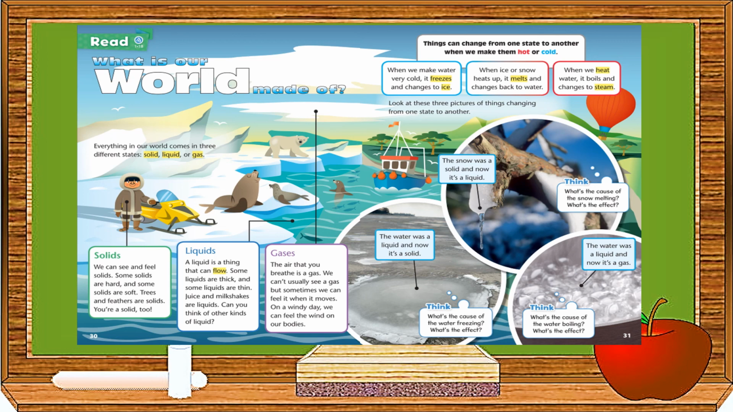Look at these 3 pictures of things changing from one state to another. The water was a liquid and now it's a solid. The snow was a solid and now it's a liquid. The water was a liquid and now it's a gas.